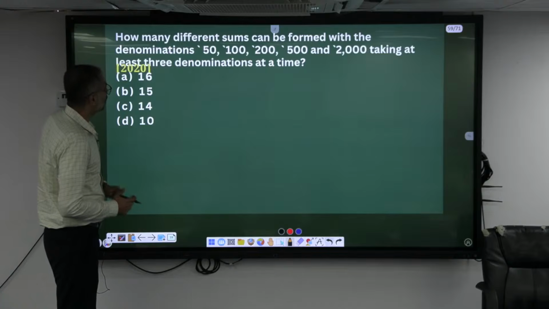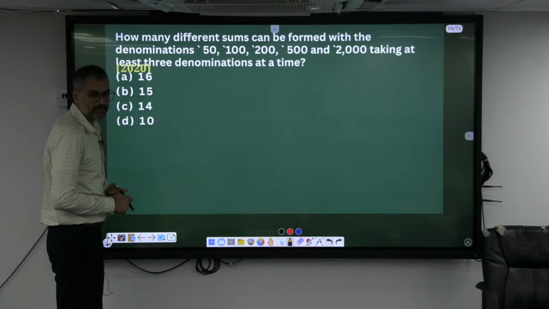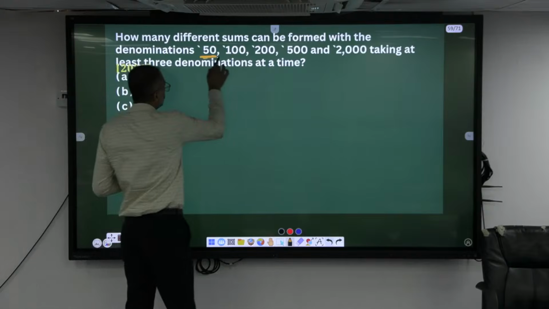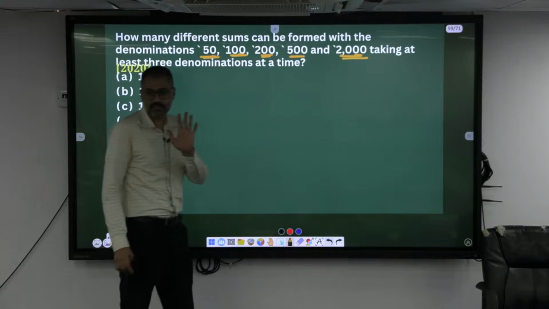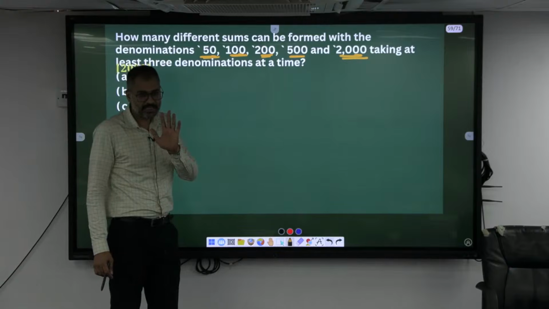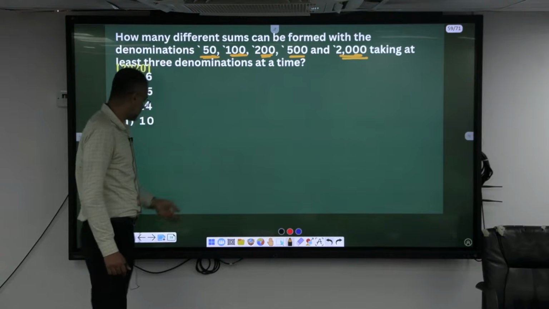Okay, it can be done. At least 3 denominations you have to take. How many denominations are there? A 50 rupee note, 100, 200, 500 and 2000. 5 denominations. At least you should take 3. What's your answer? 5C3 plus 5C4 plus 5C5. That's your answer.